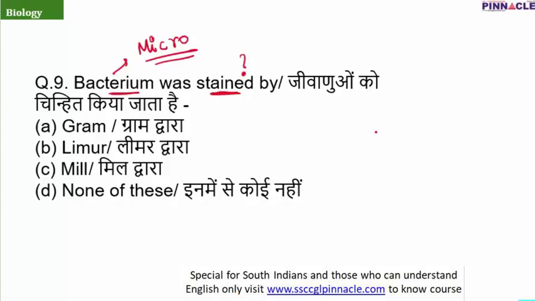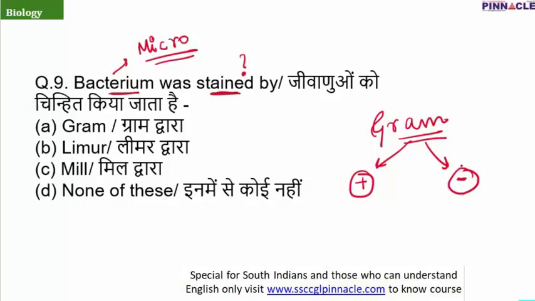So there is an important staining technique for bacterium on the basis of which a classification is also present, which is known as gram staining. The bacteria which take the gram stain are known as gram positive bacteria, and the bacteria which are unchanged even after staining are known as gram negative bacteria. So the staining technique for bacterium will be gram. That is option A. And it's named gram after the scientist who discovered that staining technique.